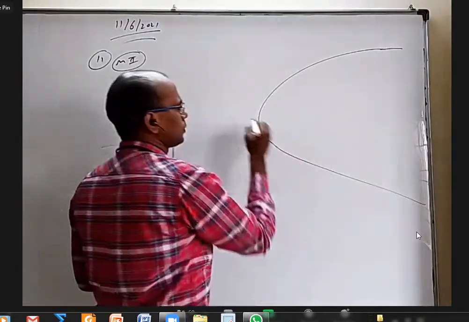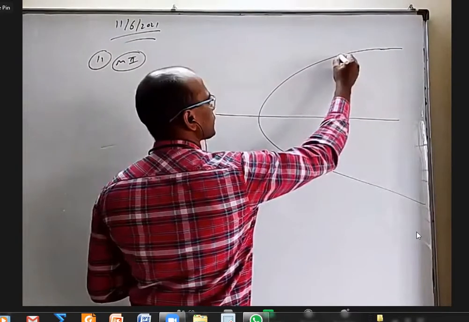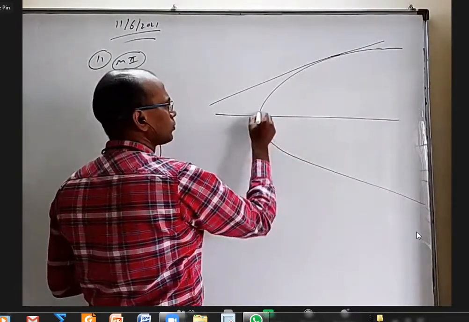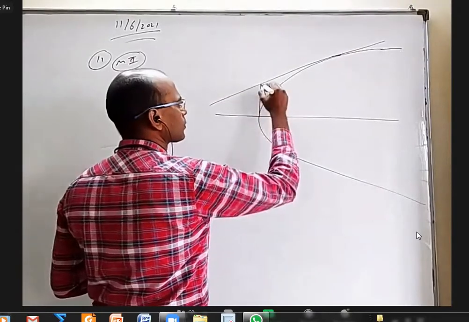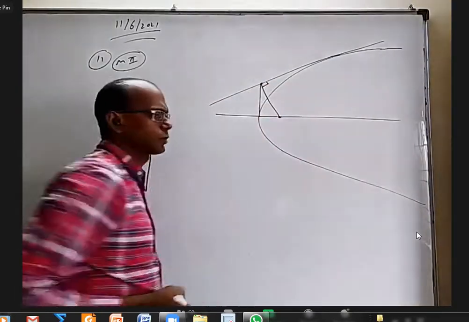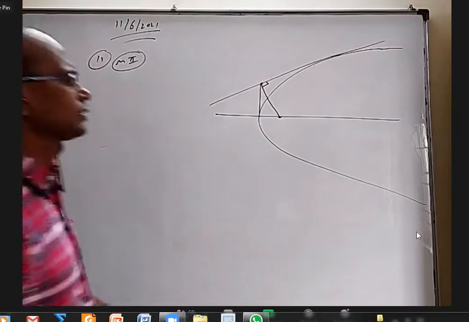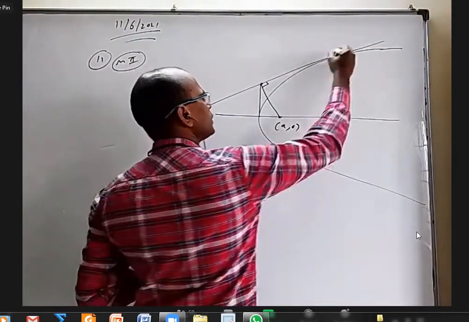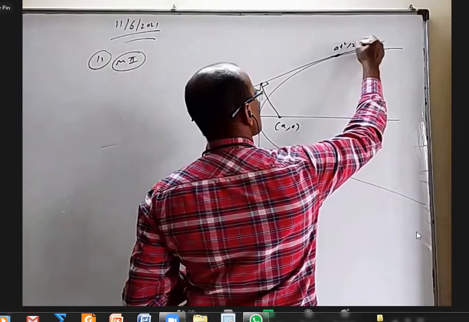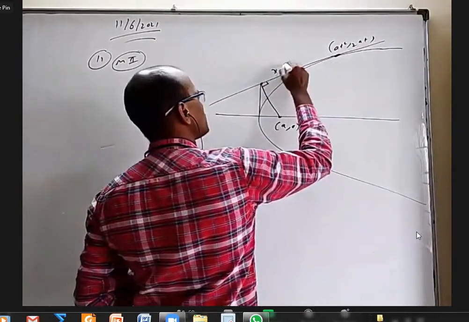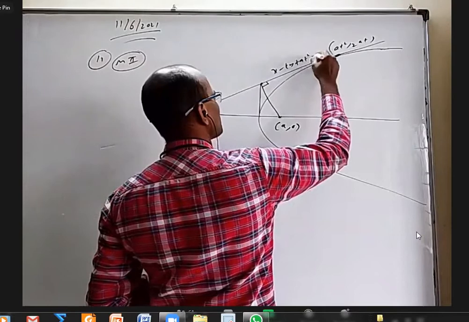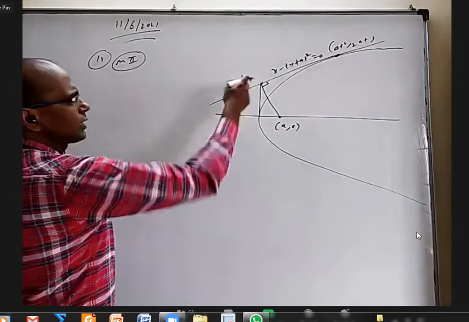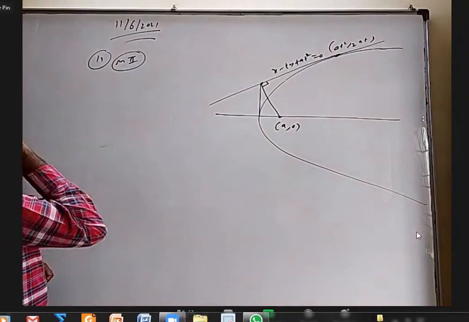Okay, this is a parabola. This is the axis. Draw any tangent. Put a focus on any tangent. This is a comma 0. Take this point as at square comma 2at. Equation of tangent is x minus ty plus at square equal to 0. Put a point on the line and let us see what happens.